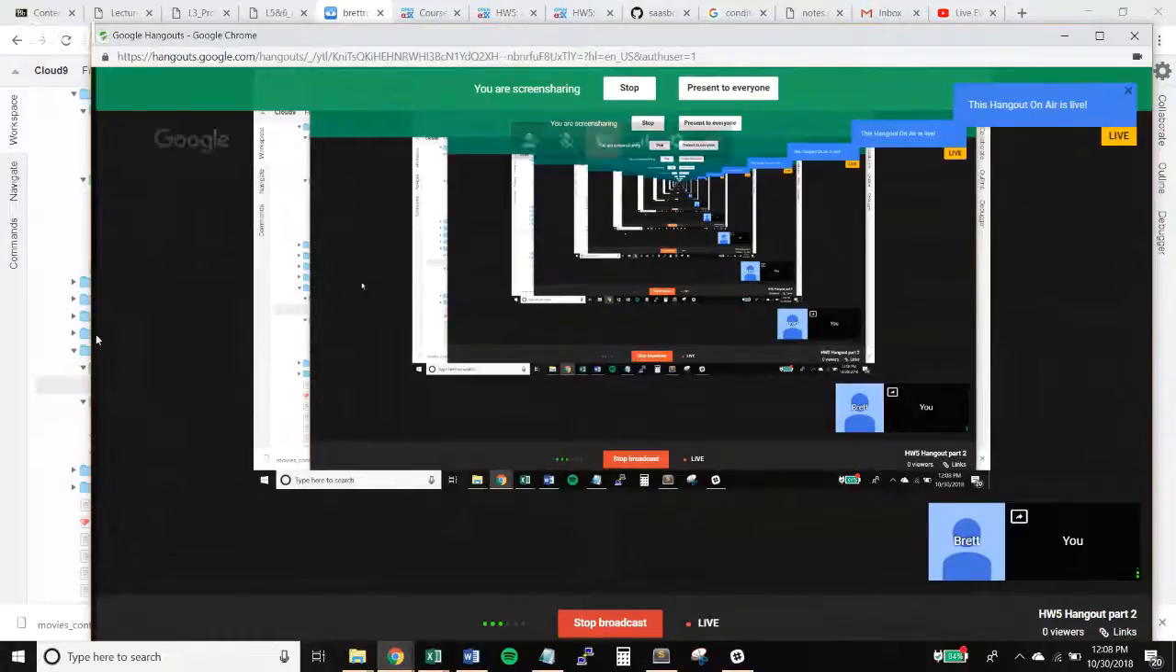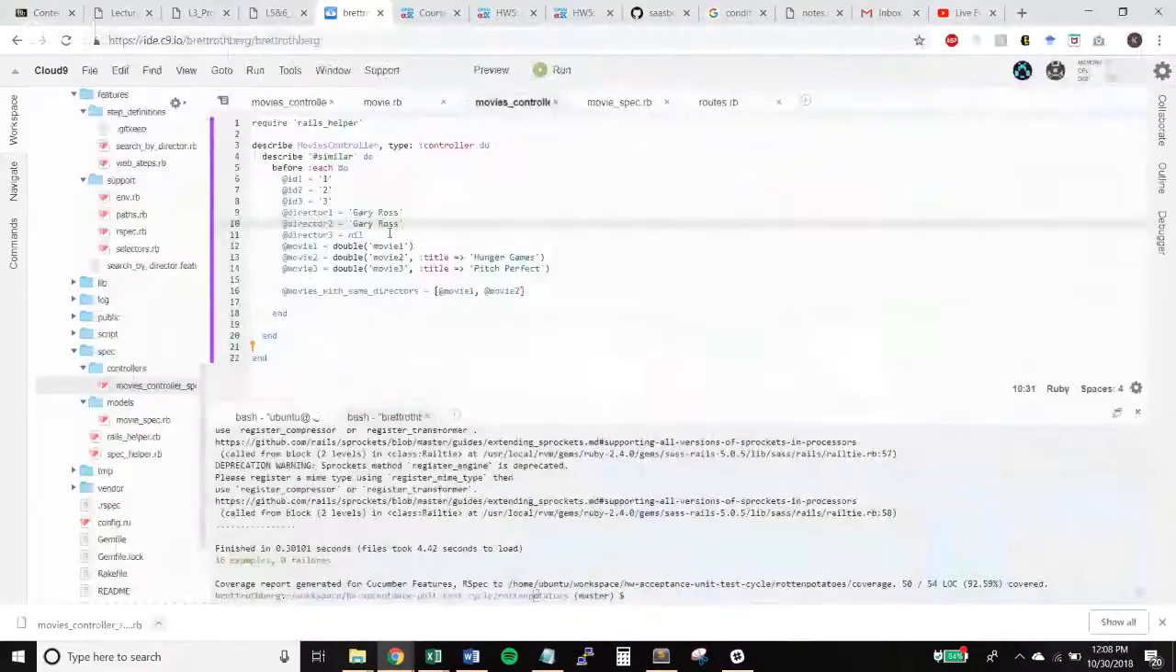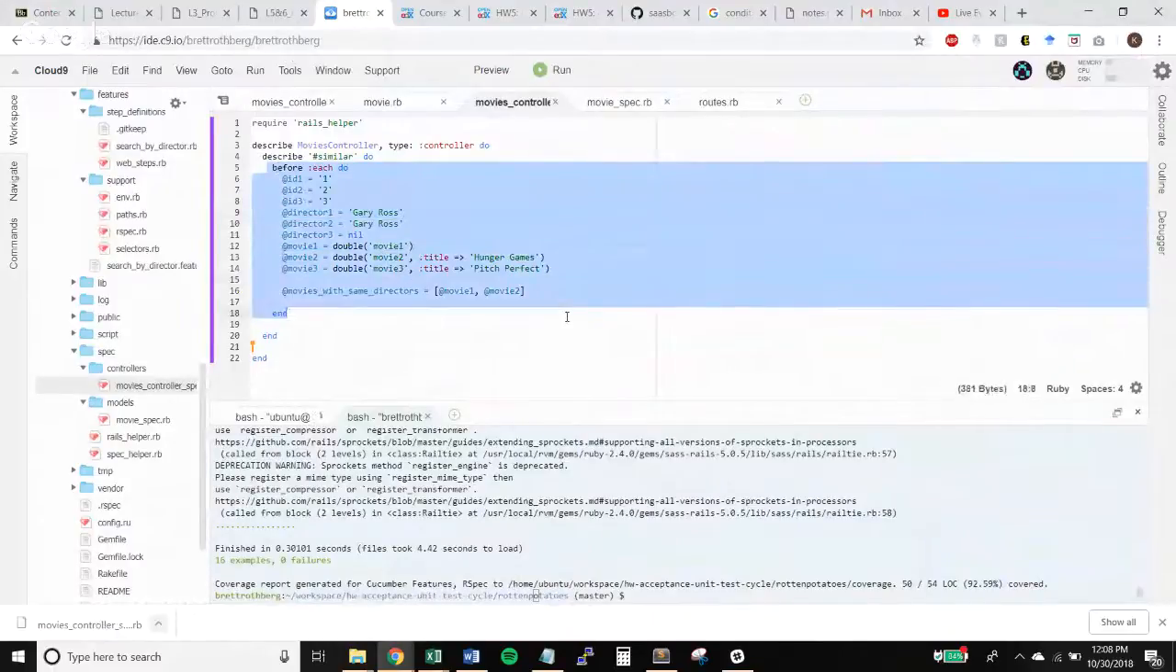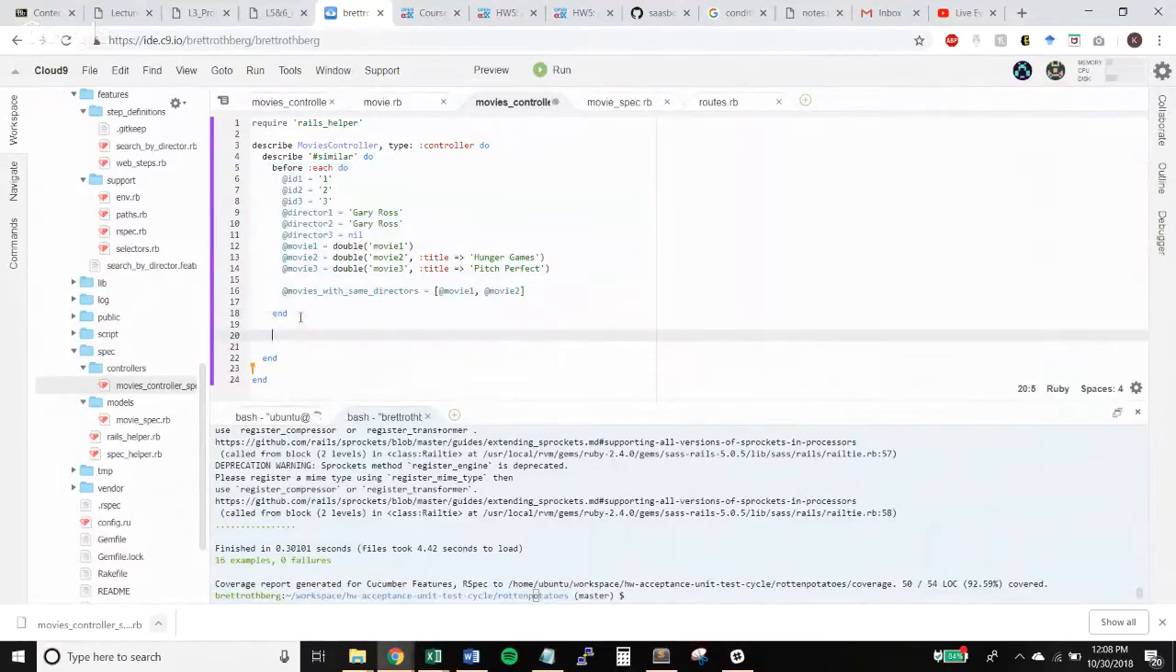Okay, we are live. This is Kristen and Brett working on the RSpec test. Right before this meeting, I wrote a before block so that we can have some movies to test everything with. And we're going to get started. So the first thing we need in an RSpec test is the context.